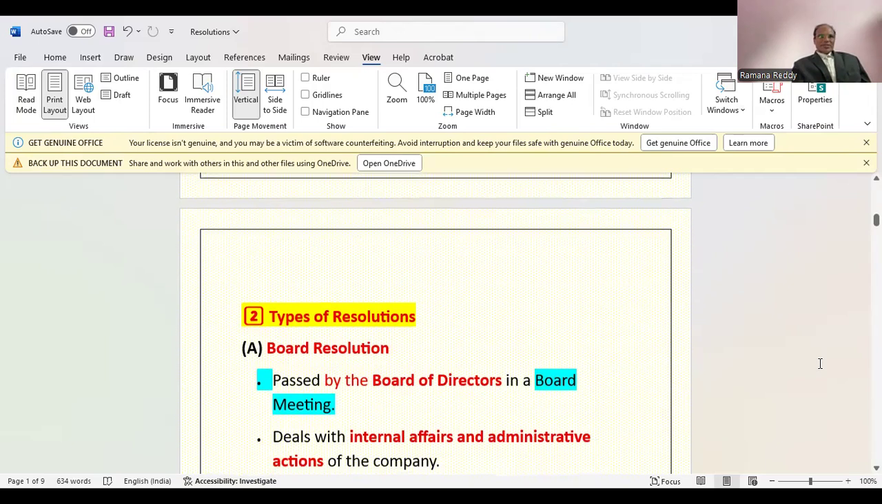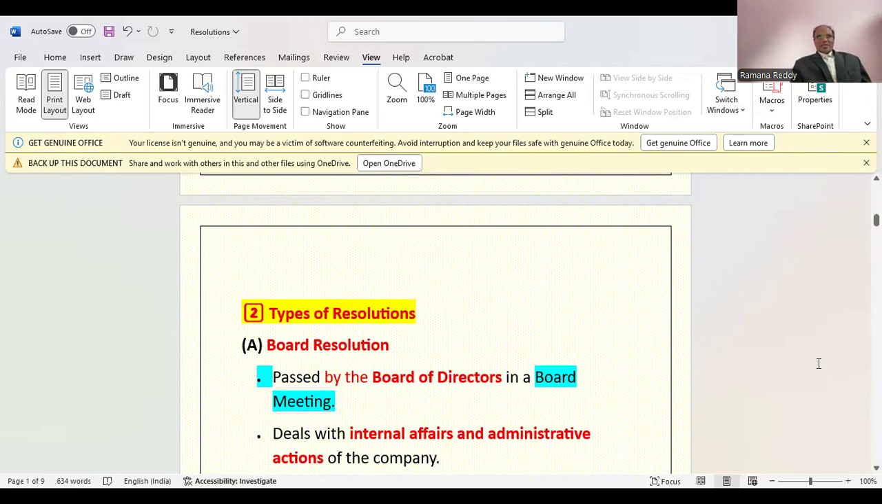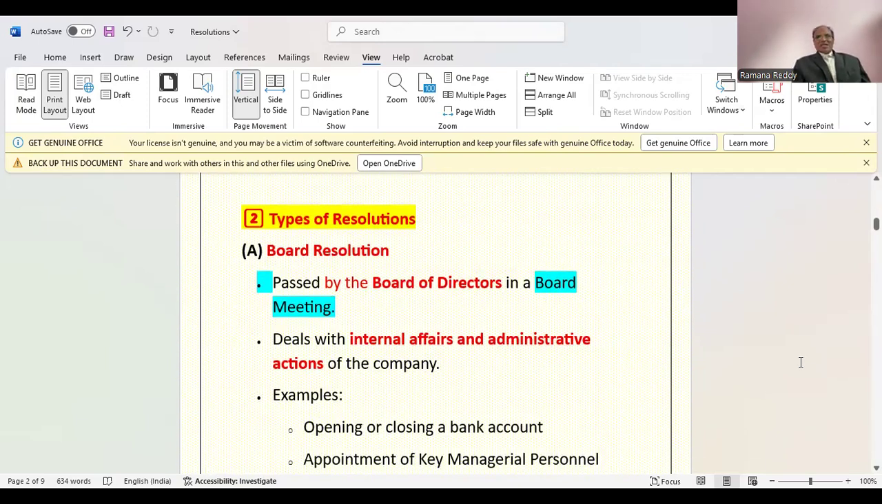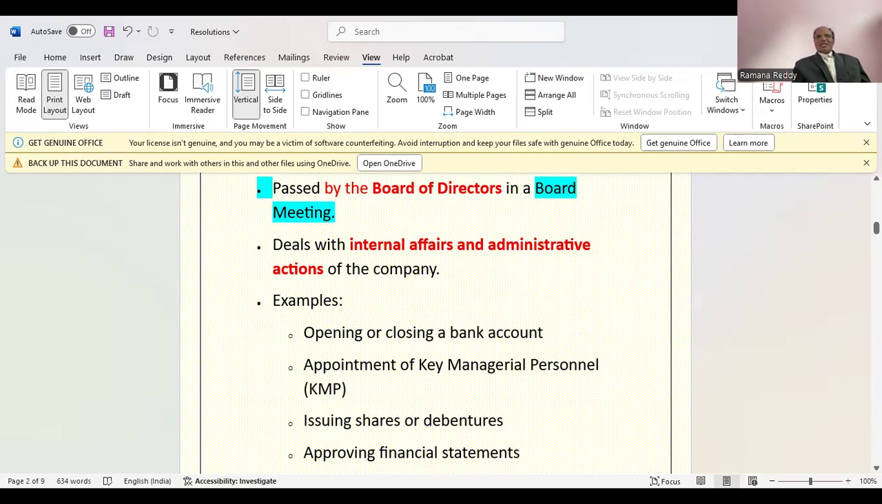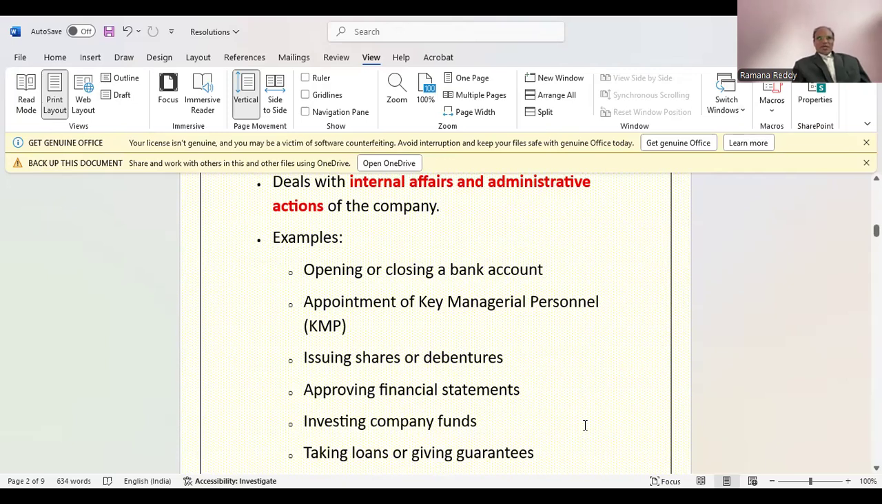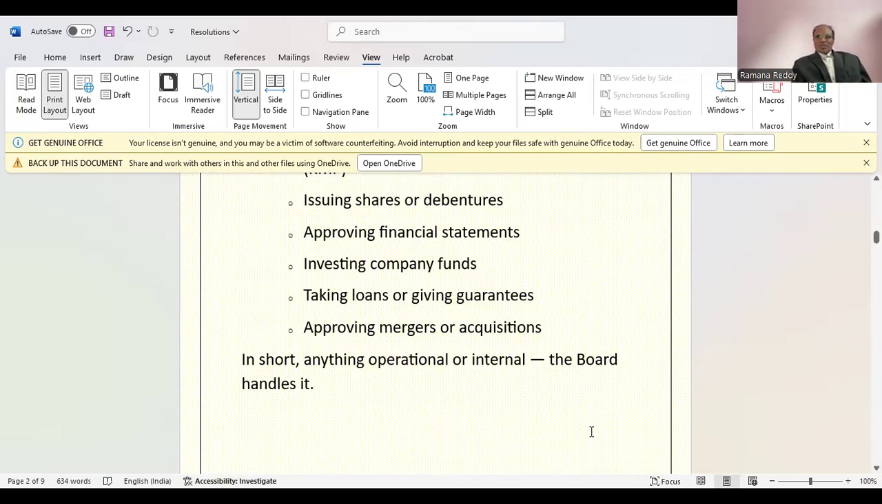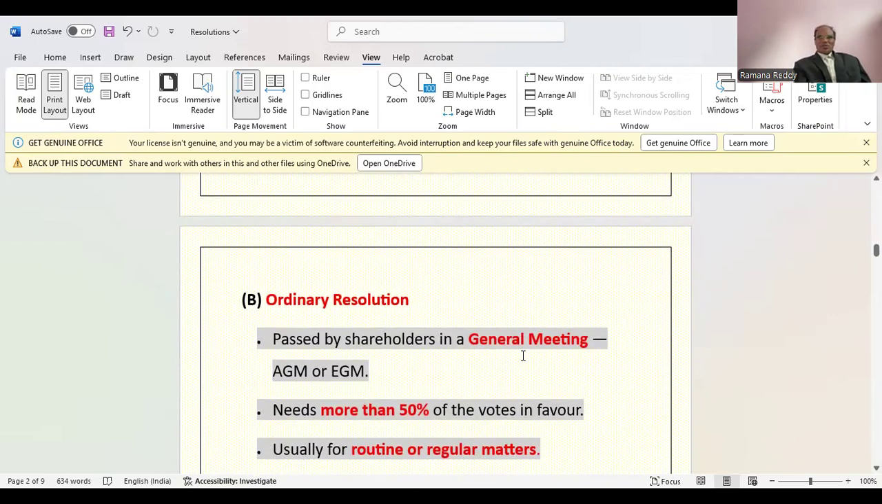A board resolution is passed by the board of directors in a board meeting and deals with the internal affairs and administrative actions of the company. Examples: opening or closing of bank accounts, appointment of KMPs, key managerial personnel, issuing of shares or debentures, approving financial statements. These are all discussed in the board, and the board will pass the resolution. Also investing company funds, taking loans or giving guarantees, approving mergers or acquisitions. In short, anything operational or internal, the board handles it. The board passes the resolutions.